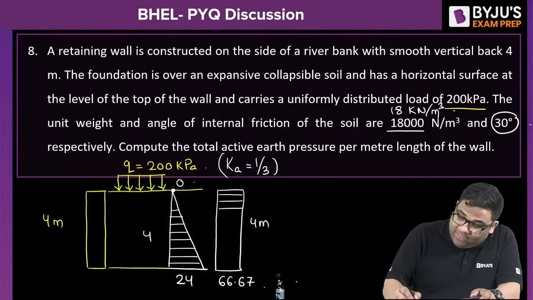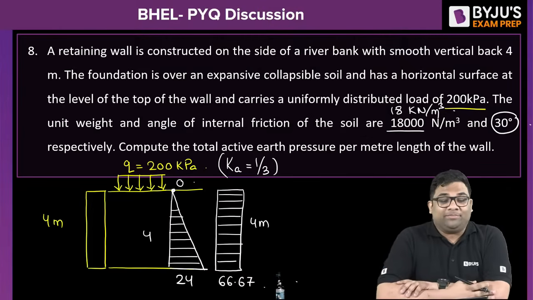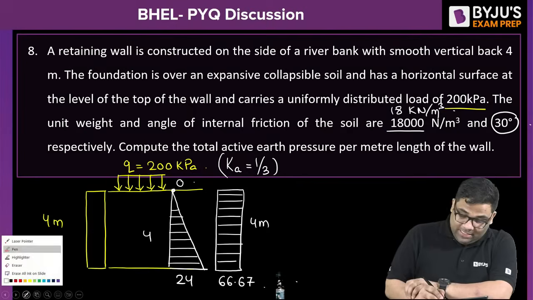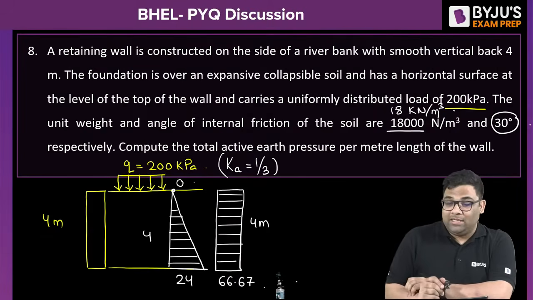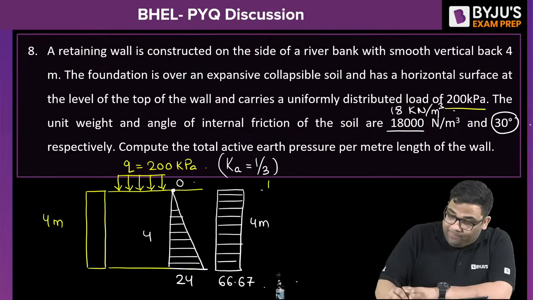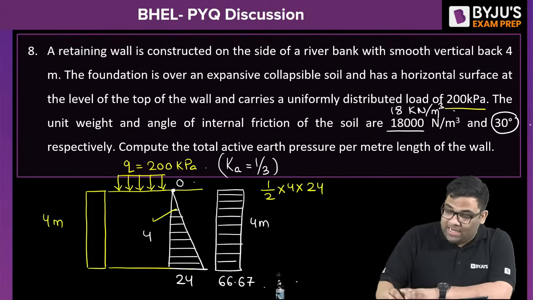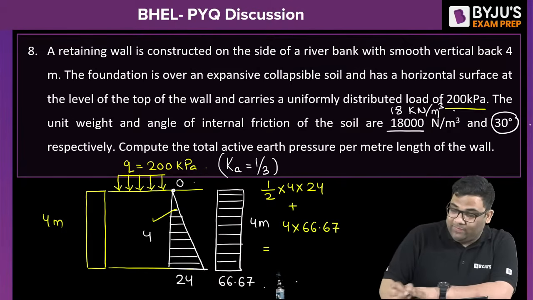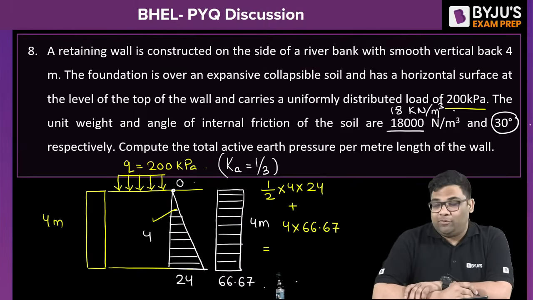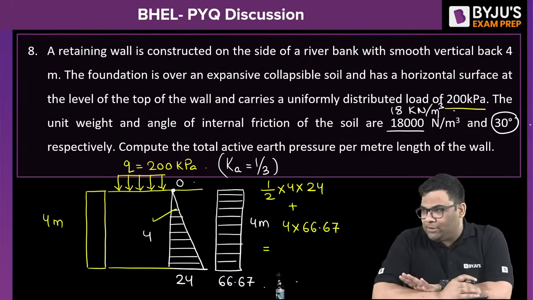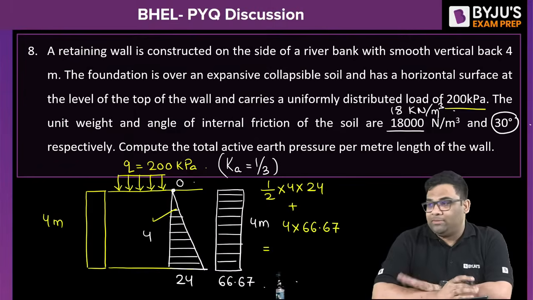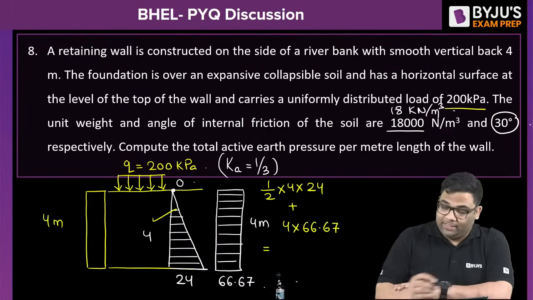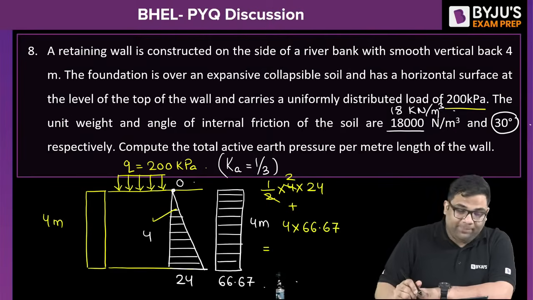Now, can you give me the total earth pressure? Total earth pressure will be the area of this distribution. It will be half base into height for this one, and the second one is just 4 into 66.67. So what value are you getting? It's not a lengthy question, you need to be good in your concepts. So it is 48 plus something.